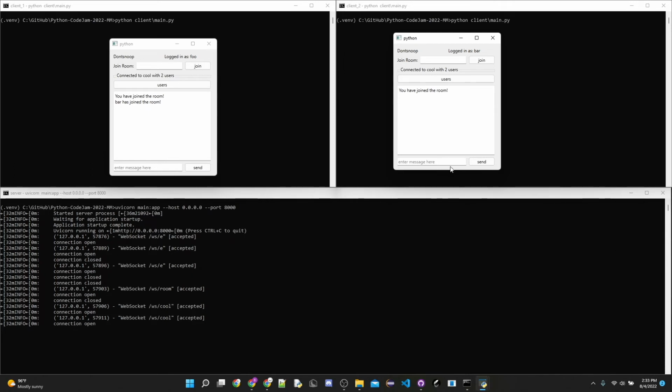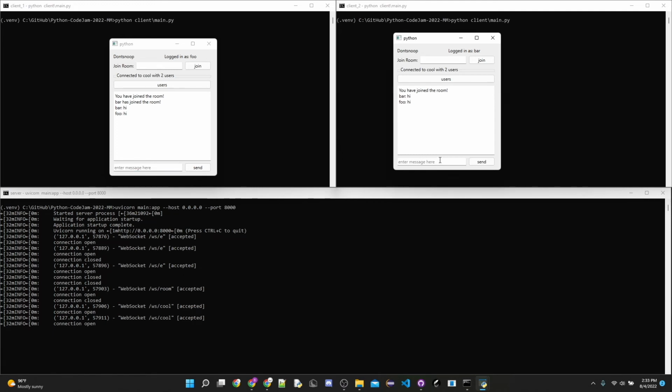And let's say Bar decides to say hi, Foo replies back, and every time the send button is pressed, a message event is sent to the server. The server reads it, checks the JSON payload, sees it's a message sent type, and it takes the content, which would be the message sent between the clients, and sends it to the clients in that room. So when Foo types in hi, that hi is put in a JSON payload, the server checks it, sees the content, and sends that content back to the other clients, so Bar.